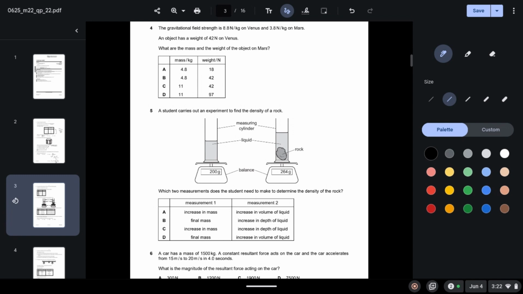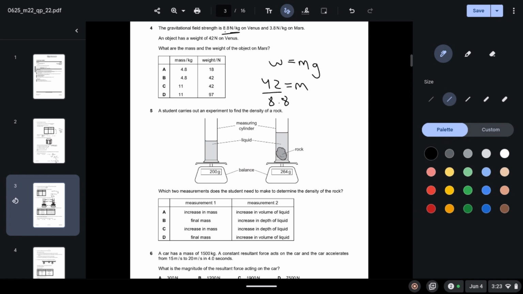So mass will obviously stay the same irrespective of the planet, so we can calculate the mass using the information given using the formula W equals mg. We know the weight is 42 newtons on Venus. The gravitational field strength is 8.8, so we can calculate the mass. Plug this in your calculator. So mass comes out to be 4.8 kg. So it will be either A or B.